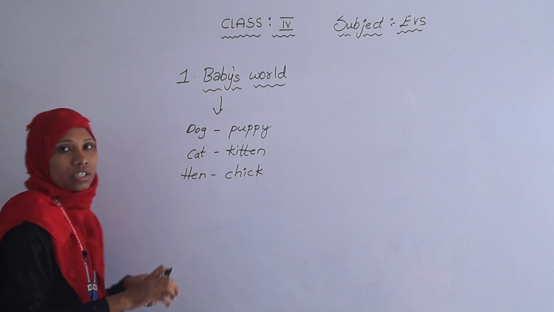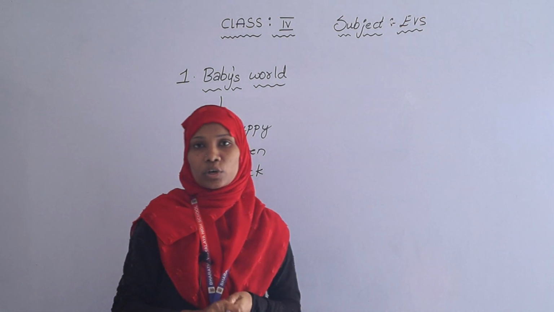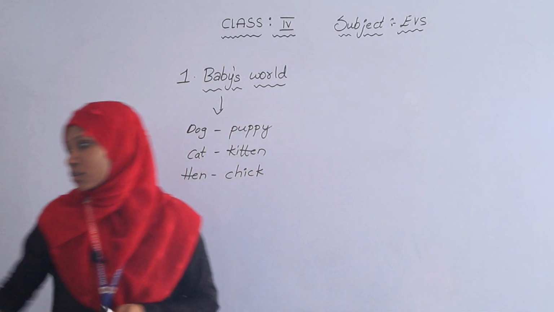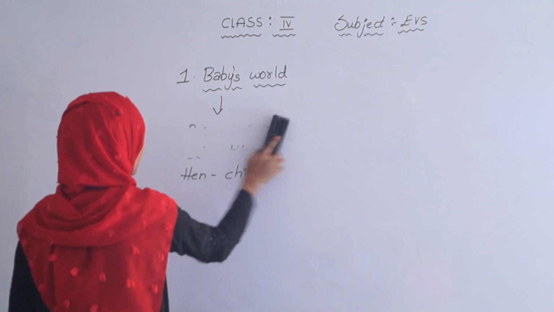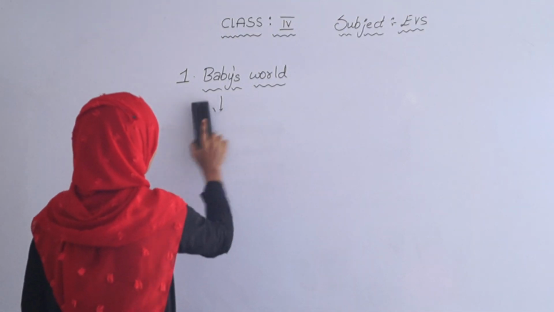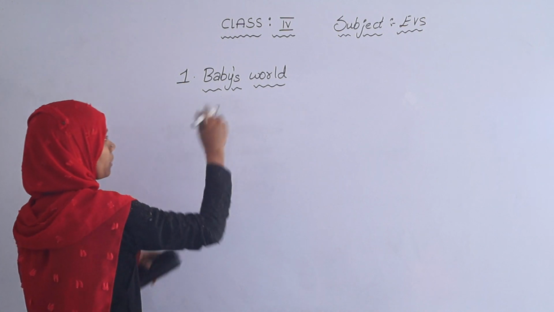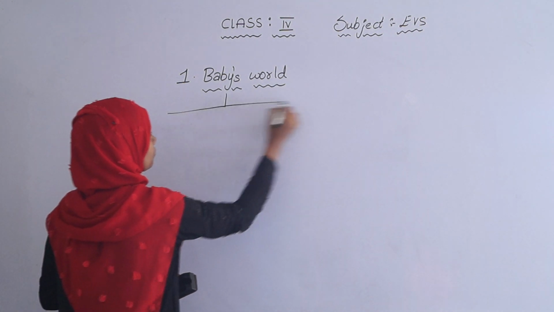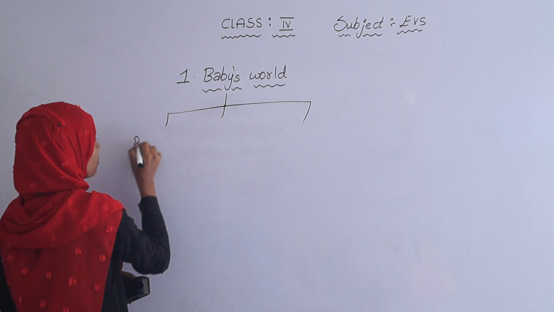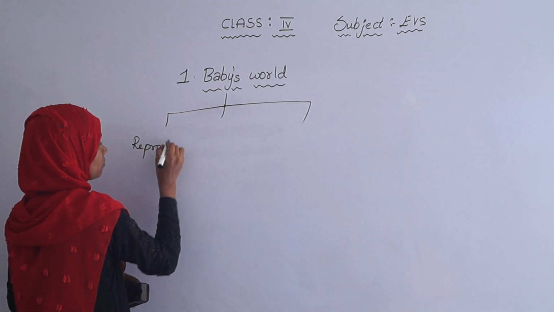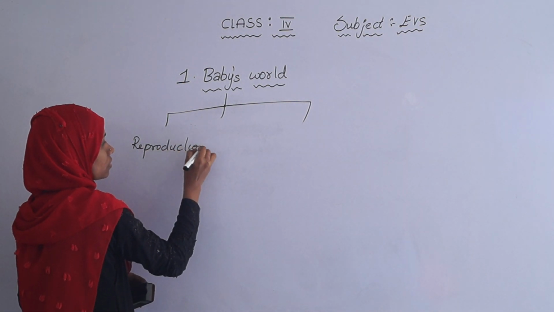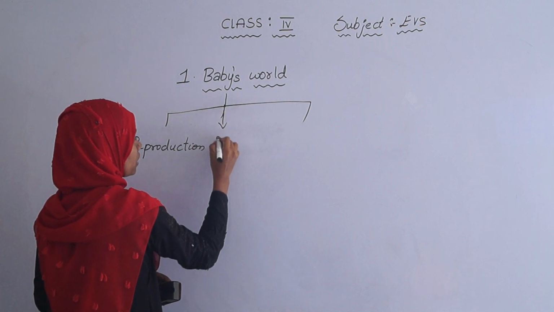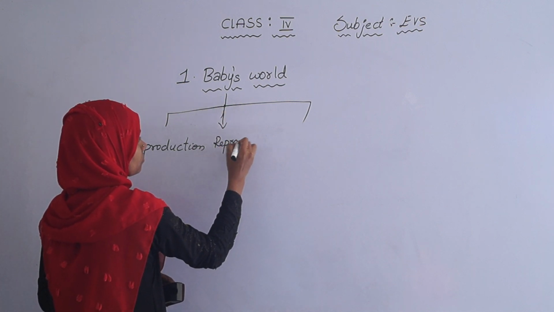So in this lesson first we will learn about what is reproduction and how this happens. Coming to this topic, there are three topics. First one is reproduction and the second topic is reproduction by laying eggs.